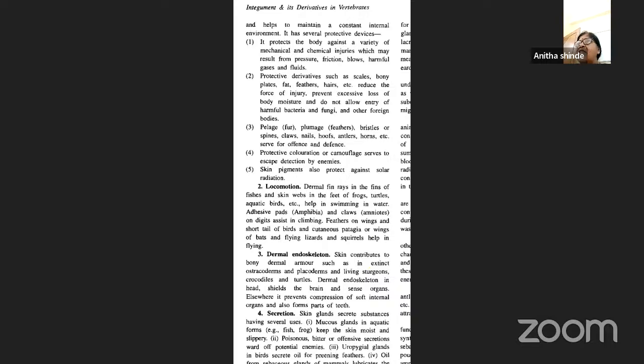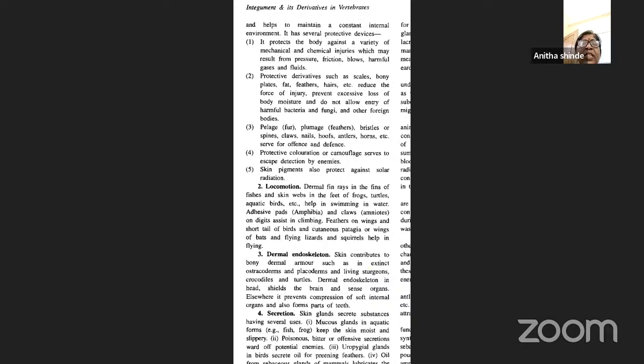So the first and foremost function of the integument is protection. It protects the animals from various mechanical and chemical injuries. Then it also has derivatives, as I just told you: scales, plates, fat, feathers, fur, hairs. All these play a very important role.